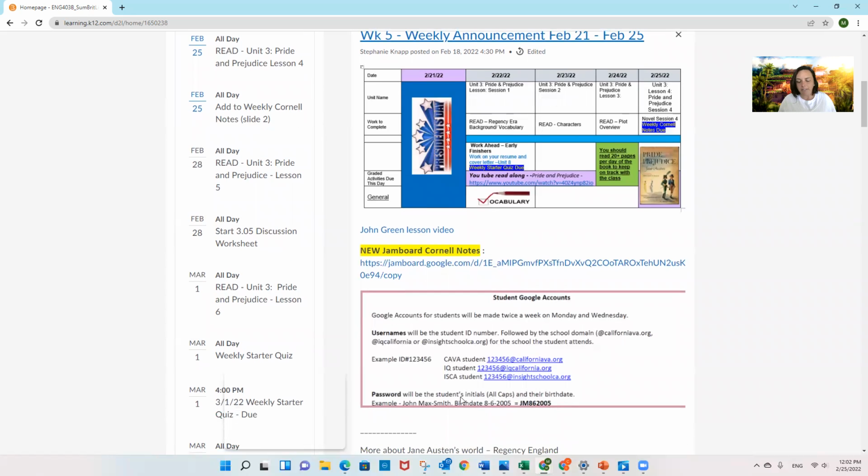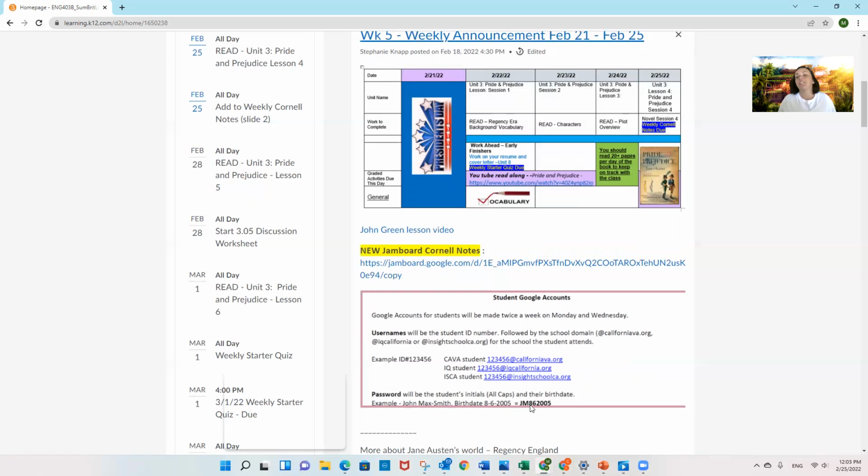And then your password is your initials in capitals and your birth date. And be careful here, like here is an example, 8/6/2005. Notice that if it's 1 through 9, sometimes you would need a 0 before that 8 for August. But in this case, there's no 0 before, but you do need to use the 4-digit year. So 8/6/2005 looks like this. JM, those are this person's initials. And you see that they have a hyphenated last name. It's just the first letter in their whole last name.